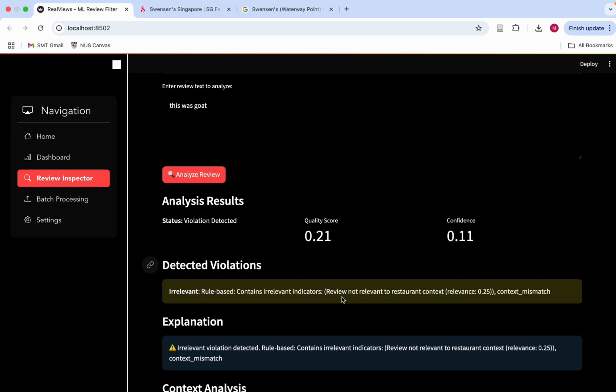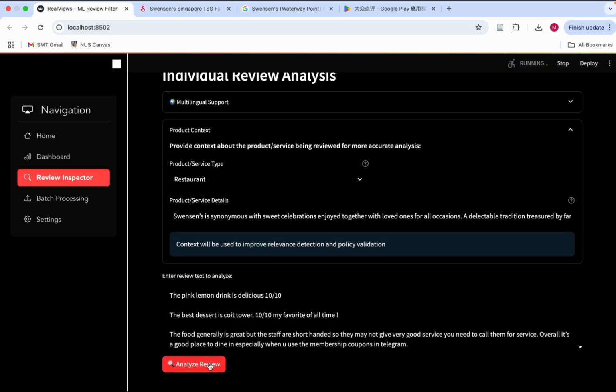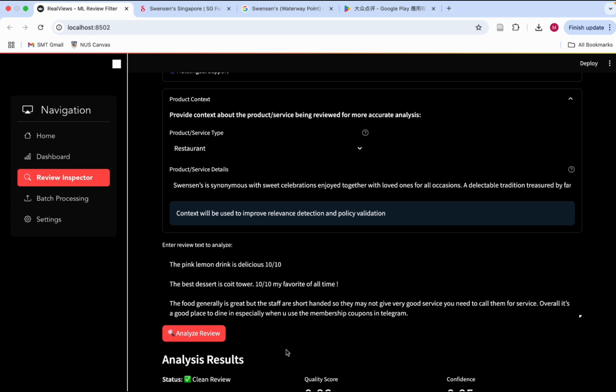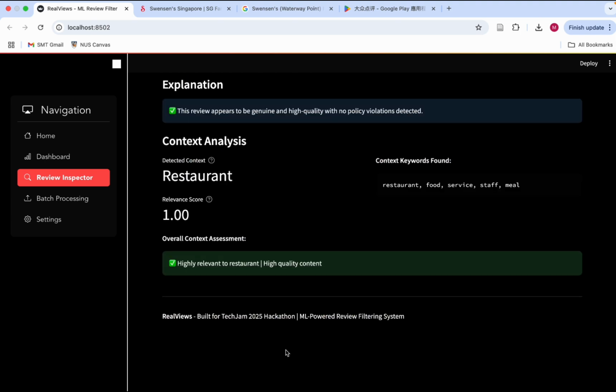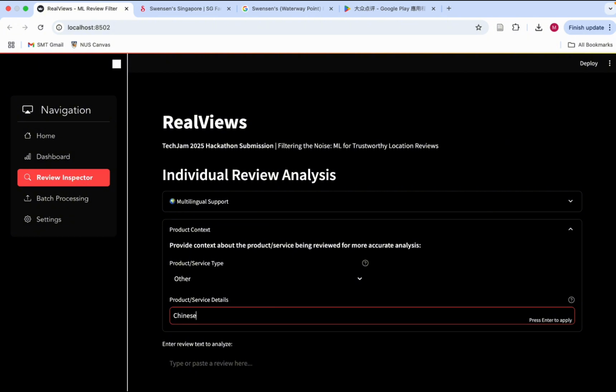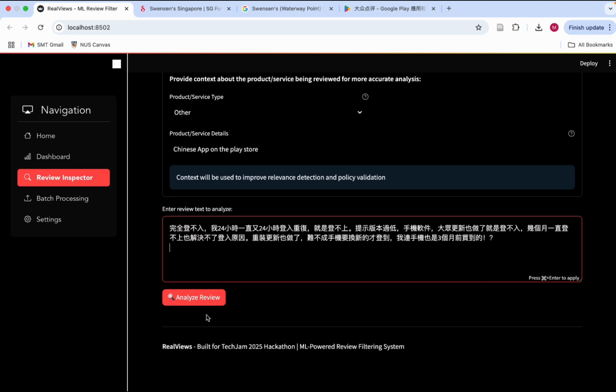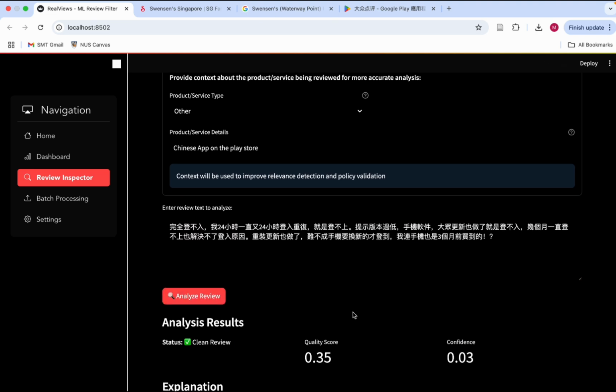Now, to prove that it doesn't flag every review, let's take one random review on the Google page from a verified user, and this review is now accepted and deemed valid. The neat part about RealViews is because TikTok primarily has English and Chinese speakers, even Chinese text can be detected and reviewed by RealViews. For example, here is a real review in Chinese.